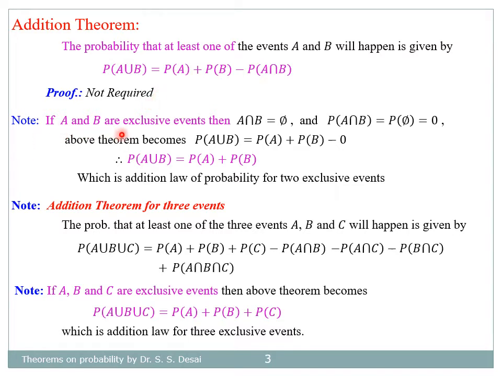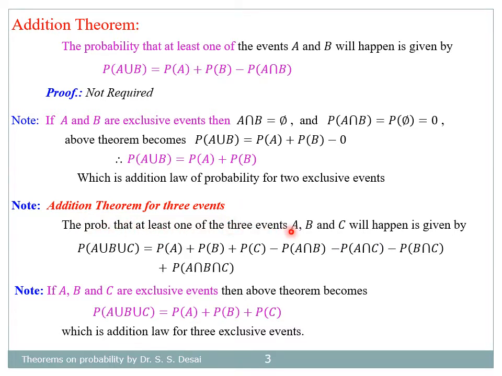Note that if A and B are exclusive events, then A intersection B is empty set phi and its probability is always 0, and therefore the above addition law becomes probability of A union B is equal to probability of A plus probability of B minus 0. So that is probability of A union B is equal to probability of A plus probability of B, which is addition law of probability for two exclusive events. For any two events, this is the equation for addition law, and for exclusive events, this is the equation for addition law.